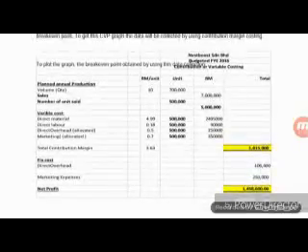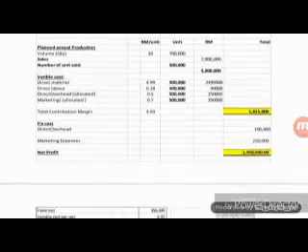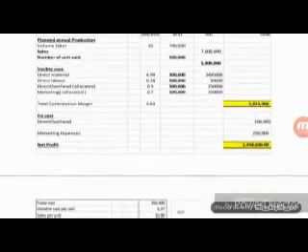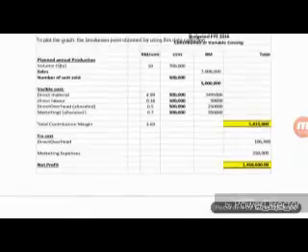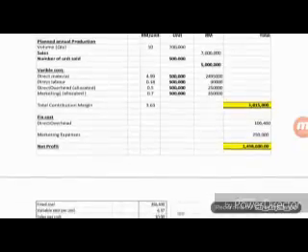So the total budgeted revenue is 7 million, but the number of units sold is about 500,000 times 10, equal to 5 million, less the variable cost, which is the direct material, direct labor, direct overhead and marketing, and the total contribution margin. 7 million less the variable cost, we get 1,815,000.